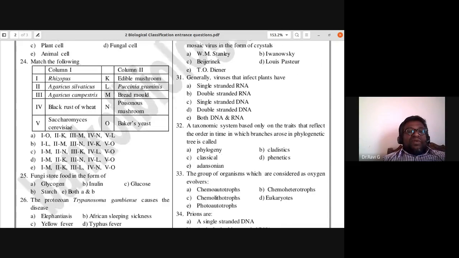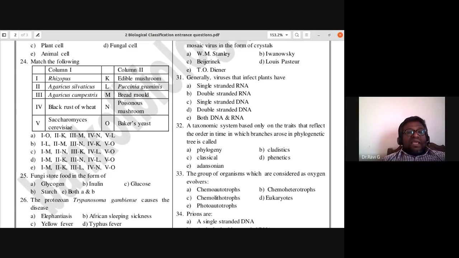So match the following. Rhizopus, edible mushroom, Puccinia, bread mold, poisonous mushroom. Rhizopus is bread mold. Agaricus sylvaticus. Okay. So the black rust of wheat, it is Puccinia graminis. So one is M, and I could say the answer for fourth one because I've not come across second and third.